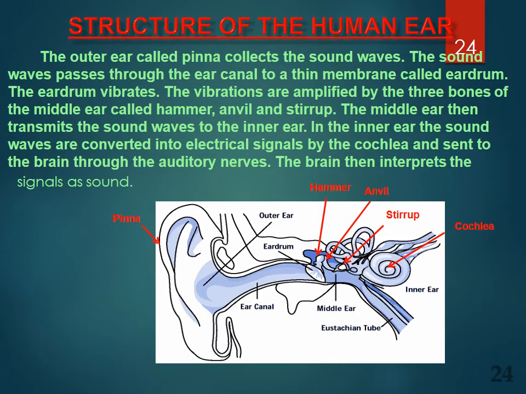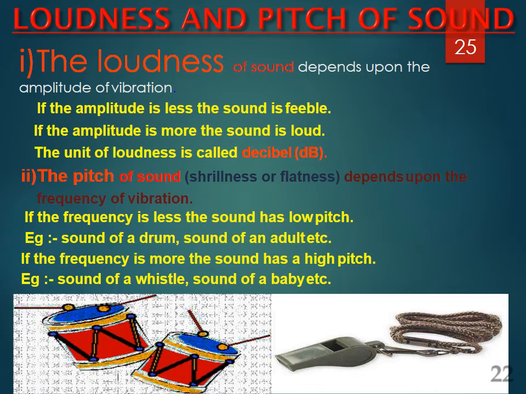The outer ear is called a pinna. It collects the sound waves. The sound waves pass through the ear canal to a thin membrane called the eardrum. The eardrum vibrates. The vibrations are amplified by three bones of the middle ear called hammer, anvil, and stirrup. The middle ear then transmits the sound waves to the inner ear. In the inner ear, the sound waves are converted into electrical signals by the cochlea and sent to the brain through the auditory nerves. The brain then interprets the signals as sounds and identifies them.